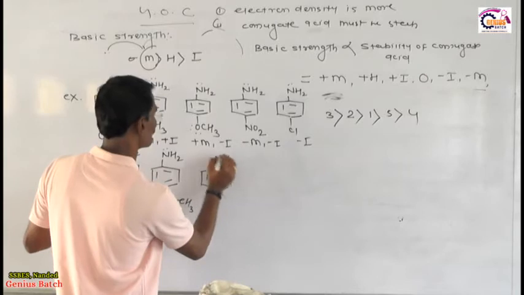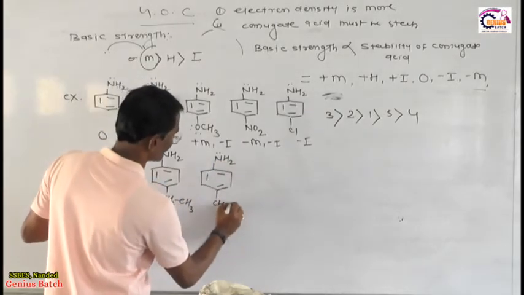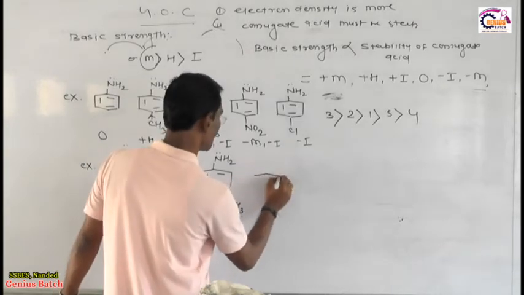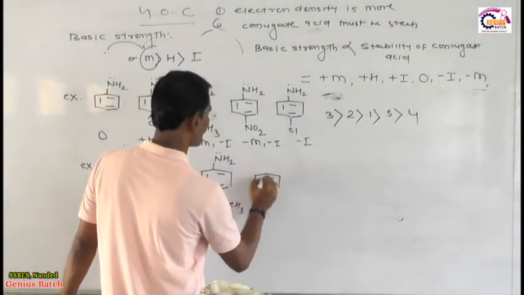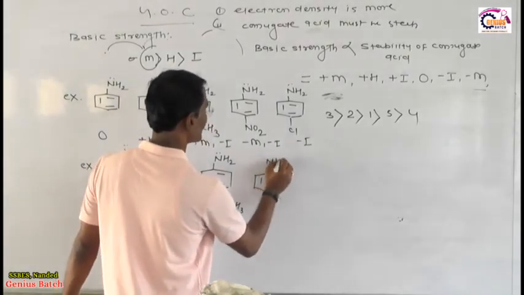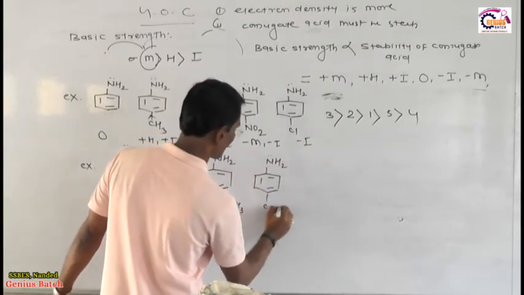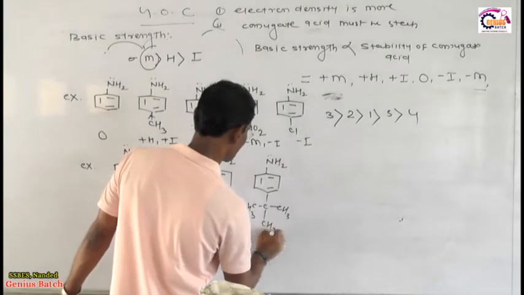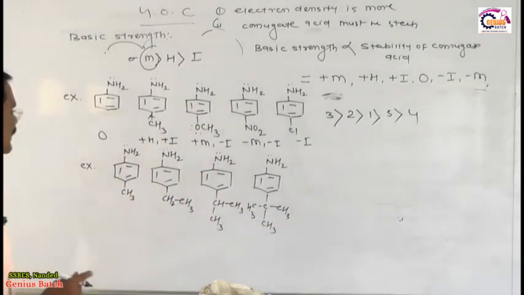Suppose here NH2 group is there with CH bonded to CH3 and CH3. Finally, here another NH2 group is there, and I have here CH3, CH3 and CH3. Dear friends, which one is more basic?